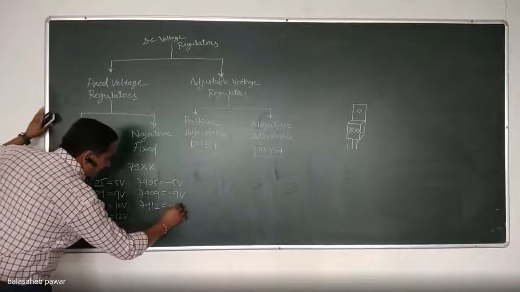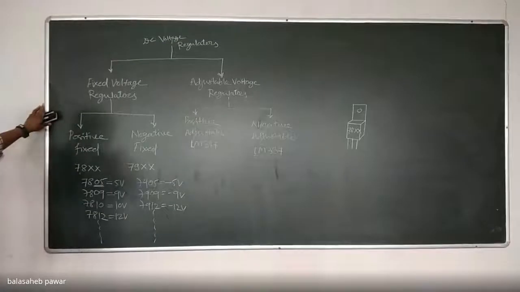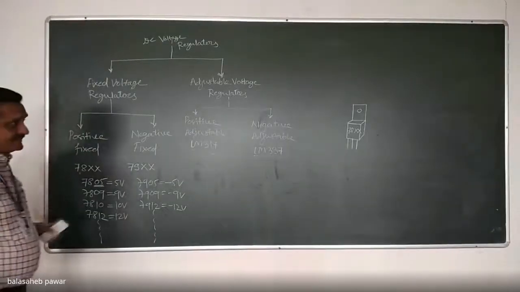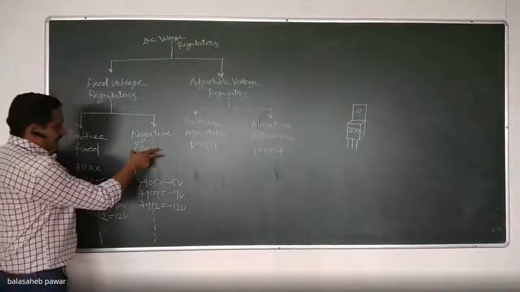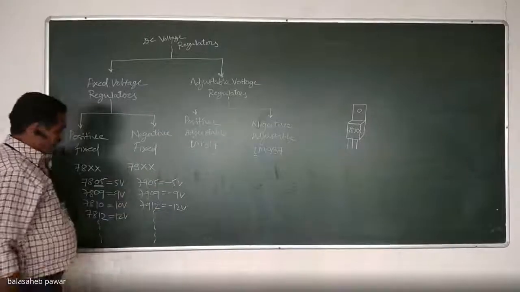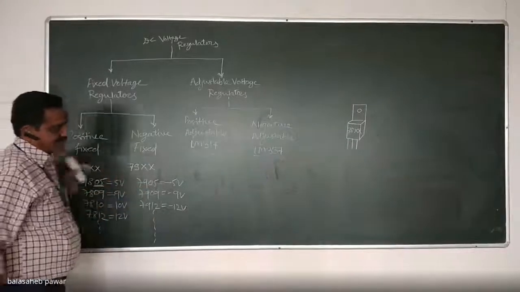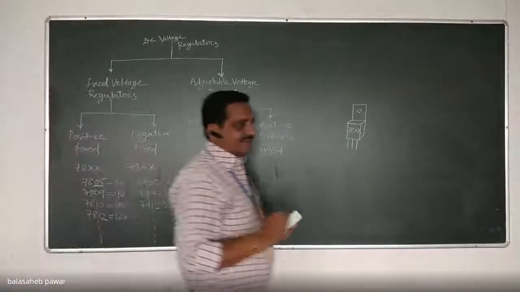7912 means it is minus 12 volt, like this. Again, so many are available in the 7-9 series. Is it clear? The output of the 7-9 series will be negative and fixed. The output of the 7-8 series will be positive and fixed. Is it clear?